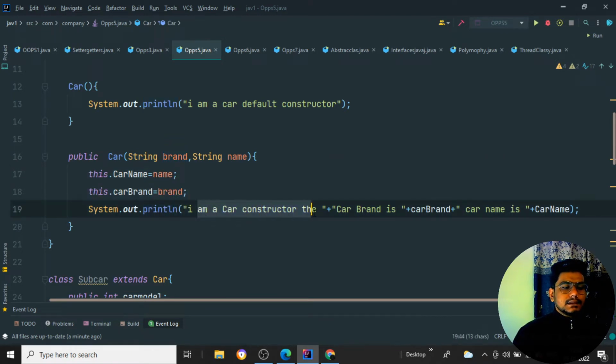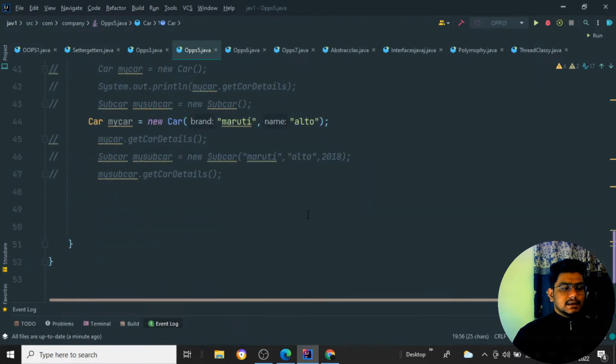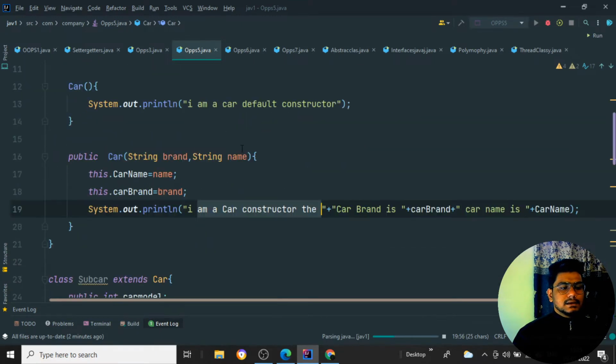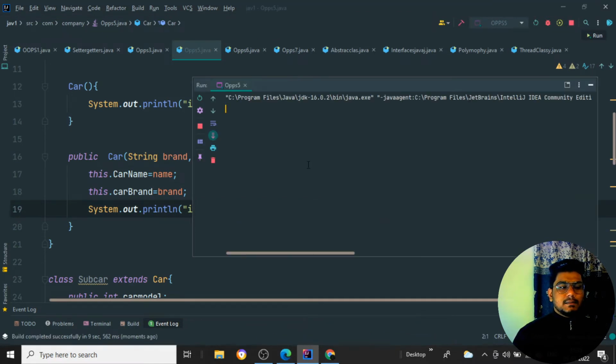Then it is just printing this line: I am a car constructor. The car brand is car brand, as well as the car name is going to print as car name, whichever I have set. So you can see if I run the program, it is not going to print the above one. It is just going to print I am a car constructor, the car brand is Maruti and the car name is Alto.